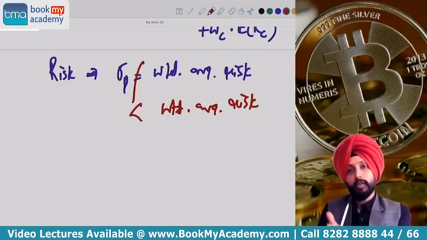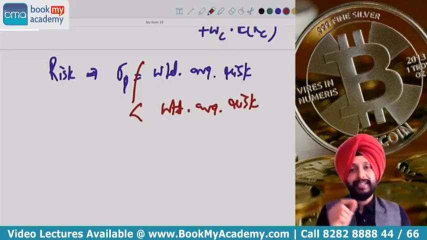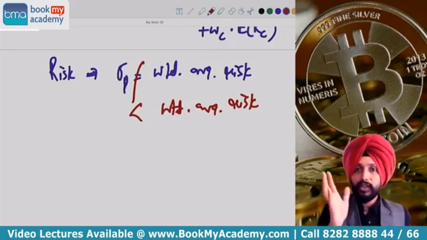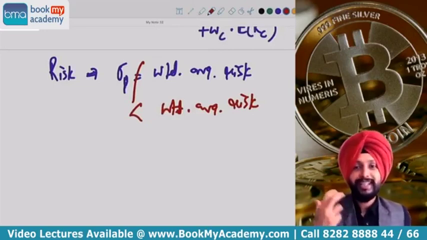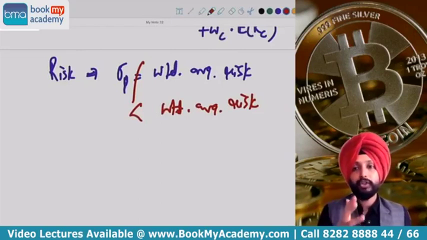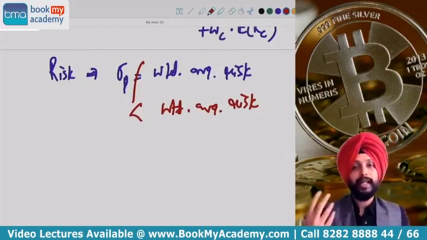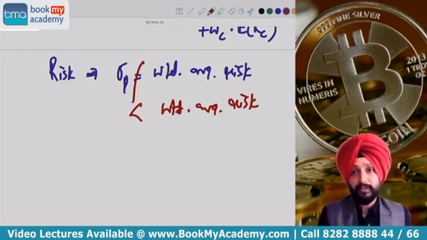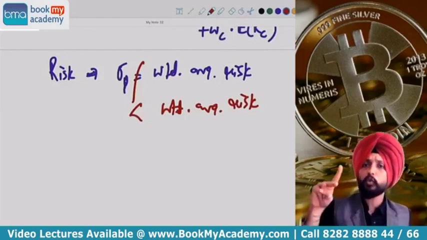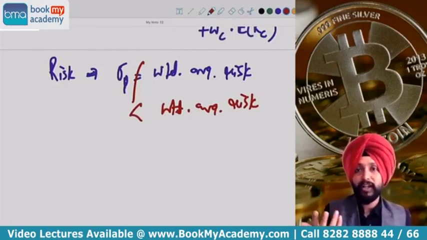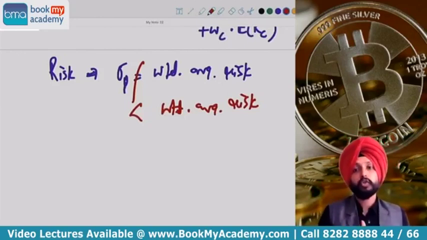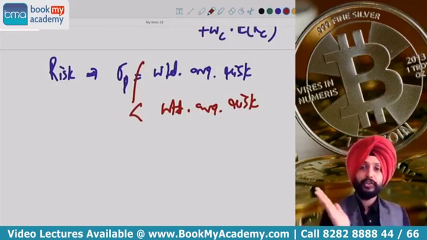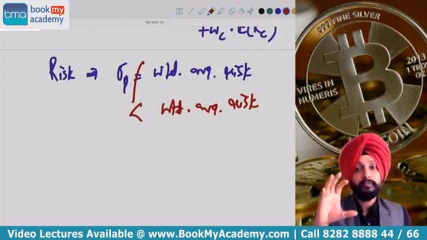So what I said, I'm repeating it. Standard deviation of a portfolio is not equal to weighted average risk. Standard deviation of a portfolio is less than weighted average risk. Why will it be less than weighted average risk? Because once you put your money across various stocks, you will get some benefit of diversification. How much the benefit of diversification is will depend on the nature of correlation between these stocks. That is, stocks can have positive correlation, stocks can have negative correlation. Negative correlation is what will generate more benefit of diversification, because stocks are moving in opposite direction. So even if I lose money in one stock, I can still create wealth in the other stock. That is the benefit of diversification. So as you move towards more and more negative correlation, the benefit of diversification will increase. As you move towards positive correlation, the benefit of diversification will reduce.